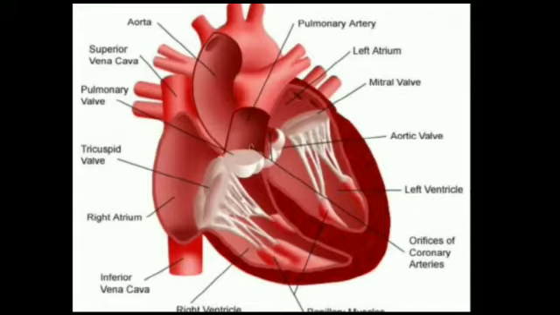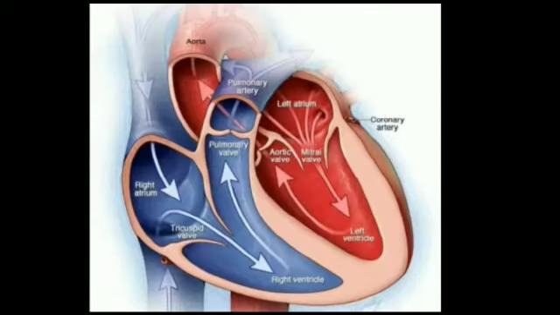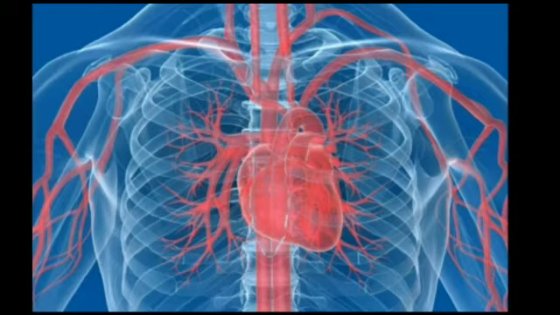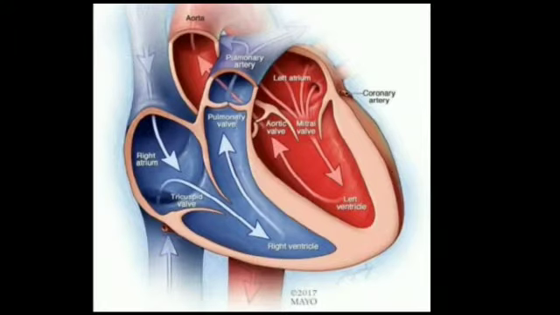The blood vessels found in the wall of the heart are called coronary vessels, which supply blood to the muscles of the heart. The walls of the ventricles are thicker than the atrial walls because the right ventricle supplies blood to the lungs, and the left ventricle supplies blood to the body parts.